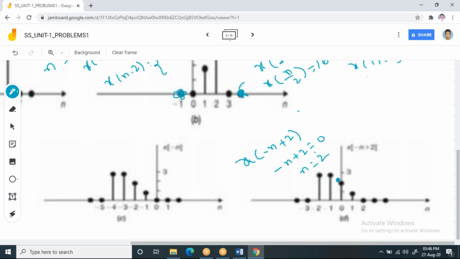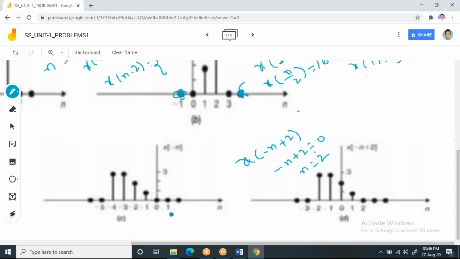So what you have to do here, in this example, you should not consider x of n. Please try to remember that. You have to consider x of minus n. You have to consider this waveform, and you have to shift it towards the right by 2 samples. Take this waveform and shift it towards the right by 2 samples.